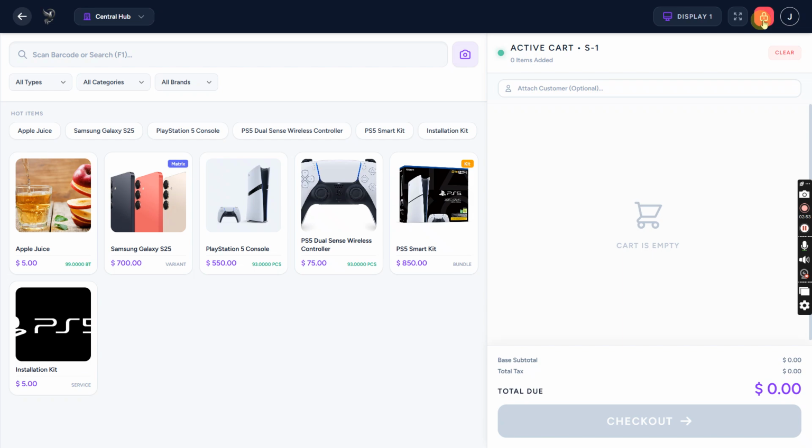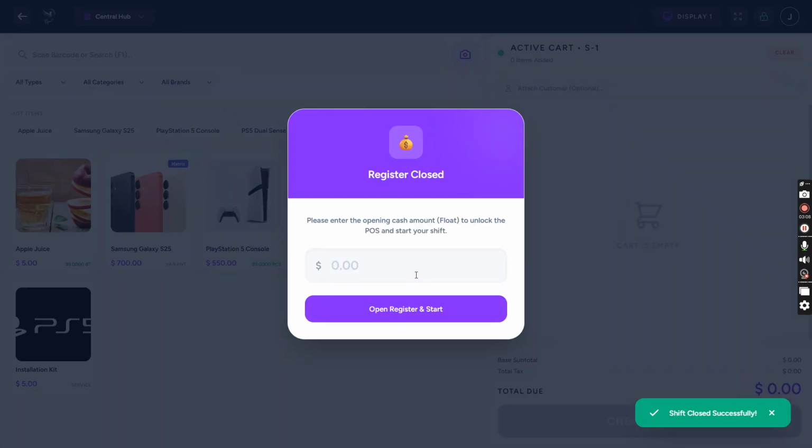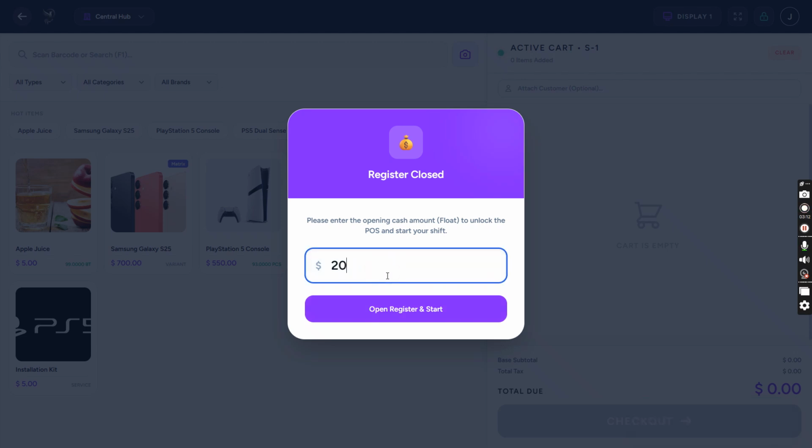But when he was closing his shift, he entered only $500 in the drawer. The final amount in the drawer is $500. Now, when he clicks confirm, oh sorry, wait, I'm doing it again.